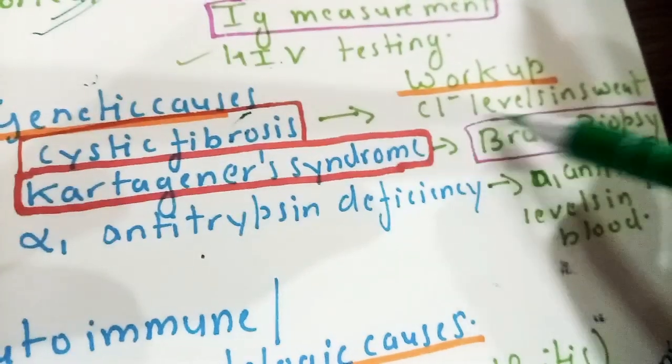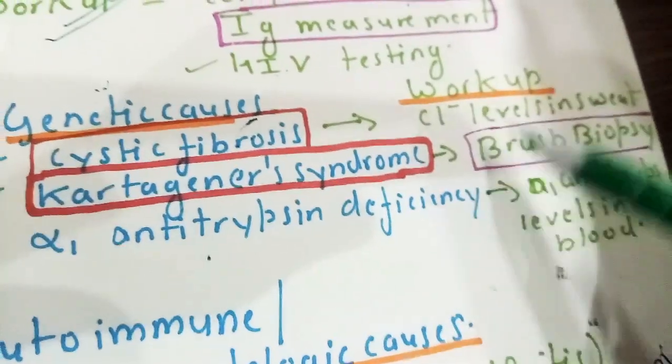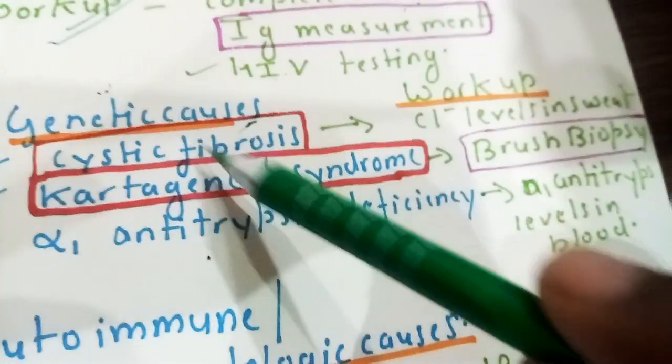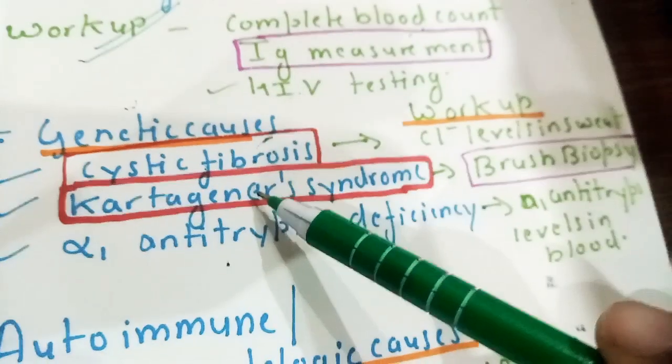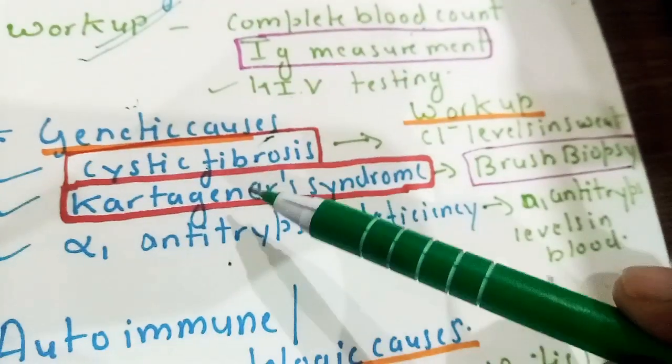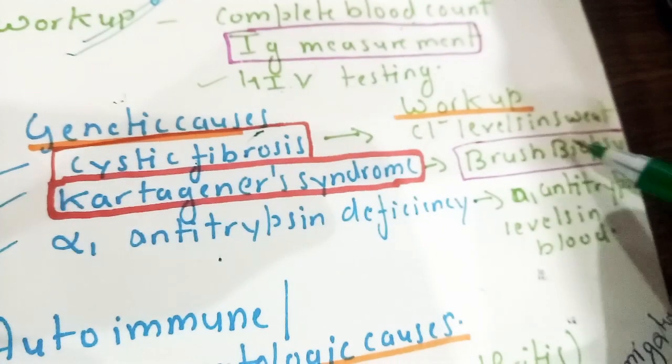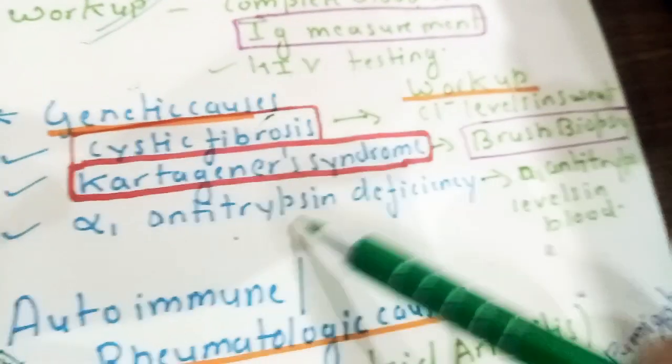So these are the basic causes. For the workup of cystic fibrosis, we check the chloride level in the sweat. I will explain it in detail in our next class, or I will make a video on cystic fibrosis. And in Kartagener syndrome, brush biopsy is the main diagnosis.